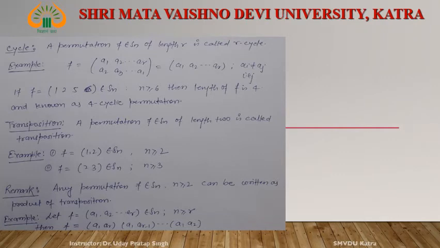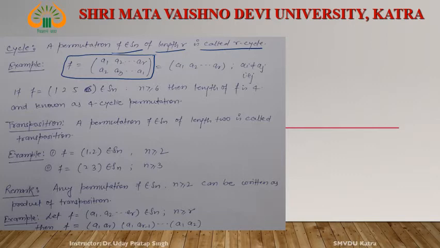Now see, what is a cycle? A permutation F belonging to Sn of length r is called a cycle. For example, if F is a map such that the image of a1 is a2, a2 is a3, and so on, ar is a1.